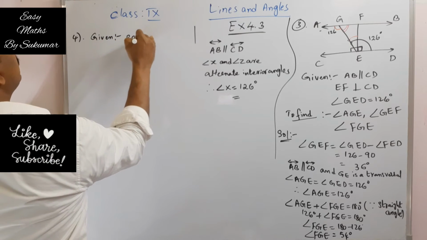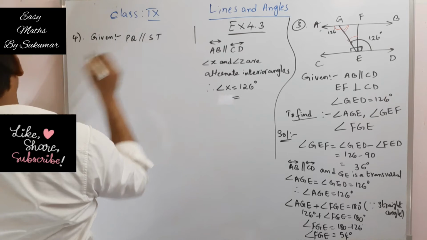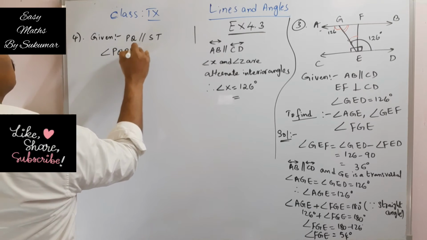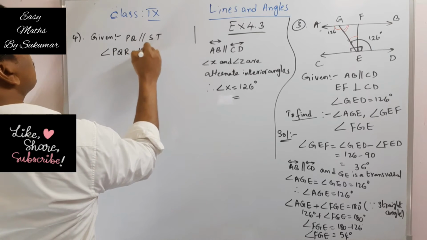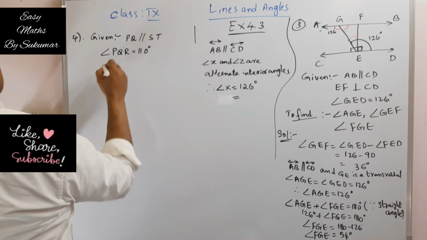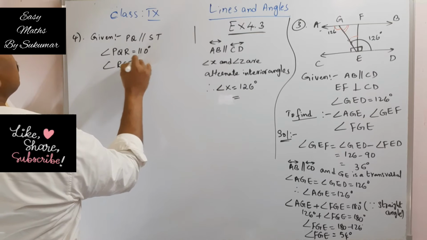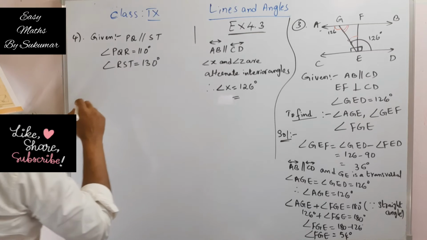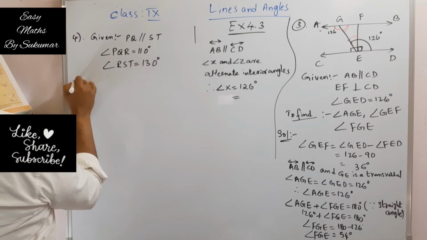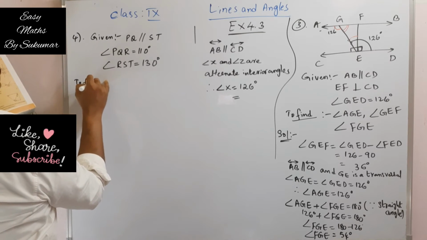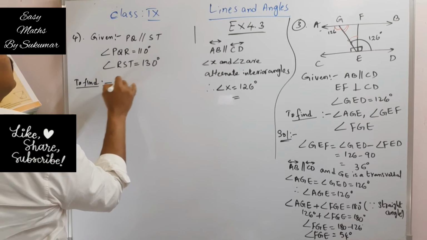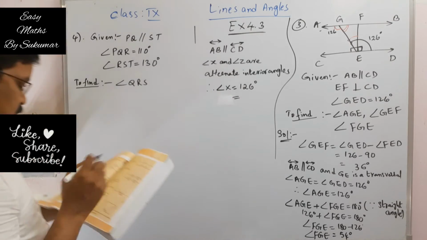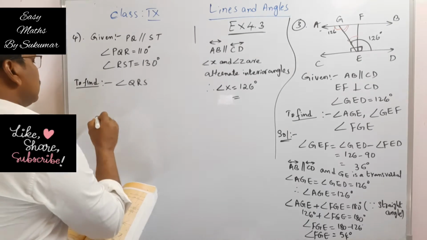Given PQ is parallel to ST and angle PQR is equal to 110 degrees and angle RST is equal to 130 degrees. So what is to be found here? To find what? Angle QRS. Okay. Let us draw the figure first here.